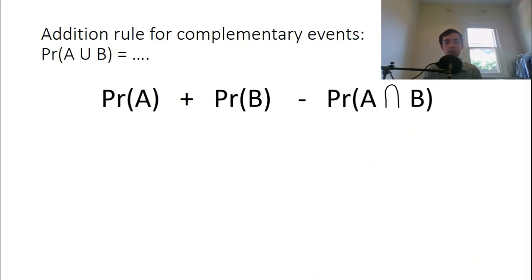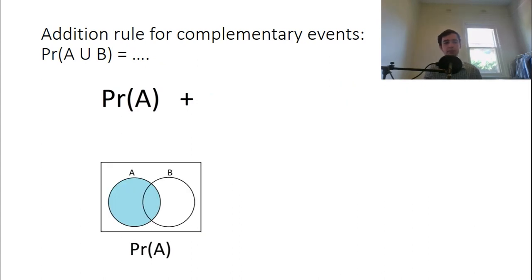Okay, so let's move on. Here is the addition rule. It's called the addition rule for complementary events. So the probability of A union B is the probability of A plus the probability of B minus the intersection, the probability of the intersection of A and B. That's really confusing. So I'll show you what that actually means in diagrams.